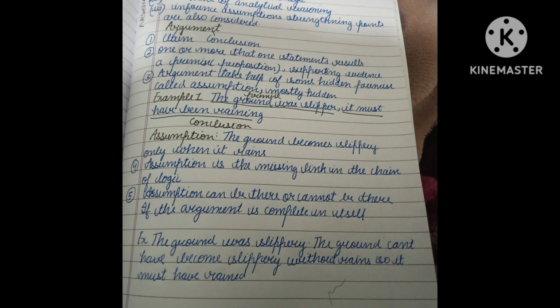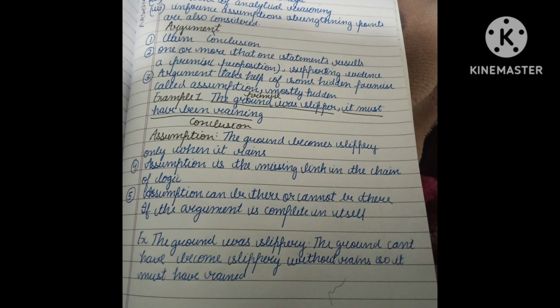And the statements are also known as supporting evidence. An argument takes help of some hidden premise called assumption, and assumptions are mostly hidden. So when the author is talking about something, he already has something in his mind, and that is also known as the assumption of the author.